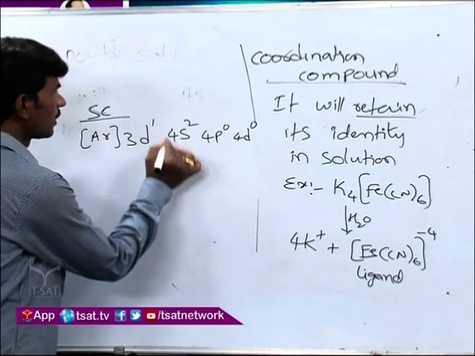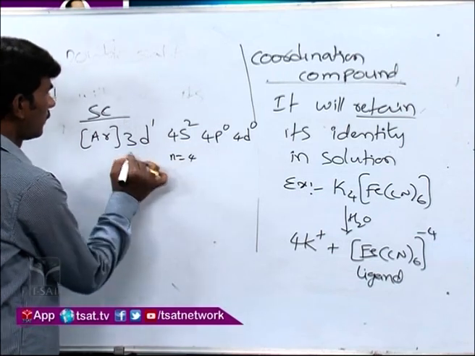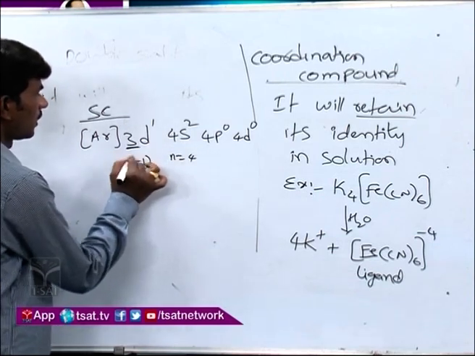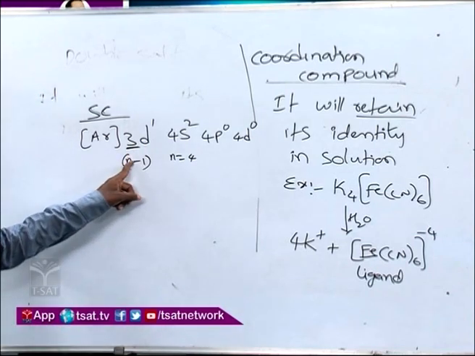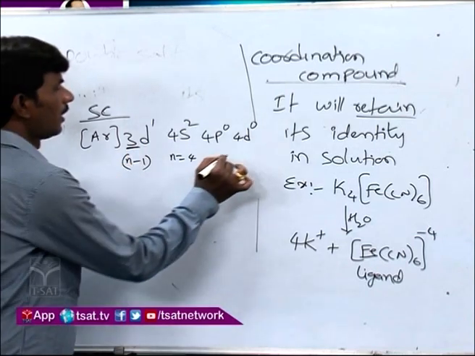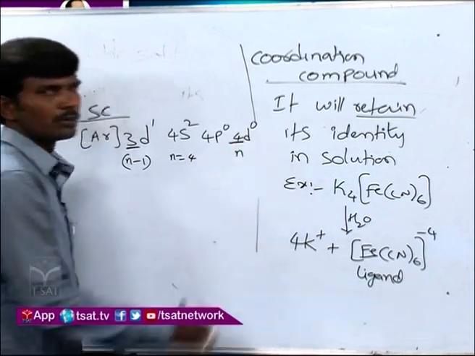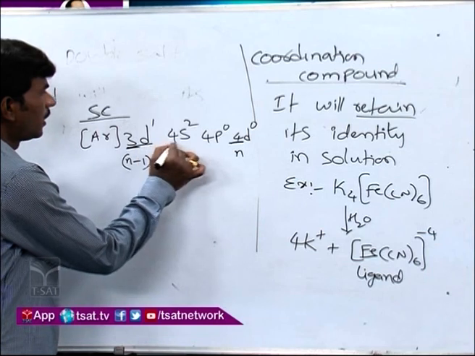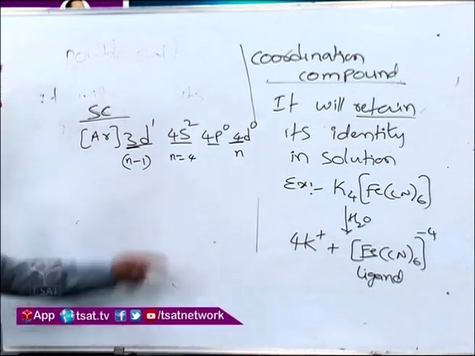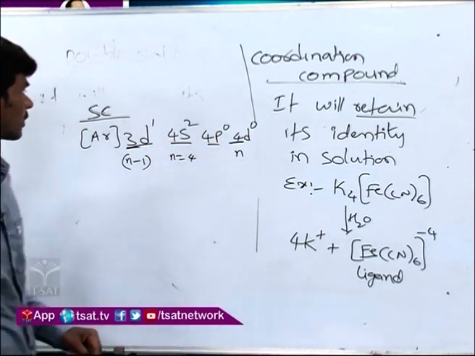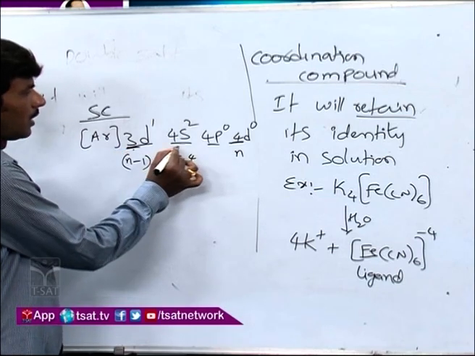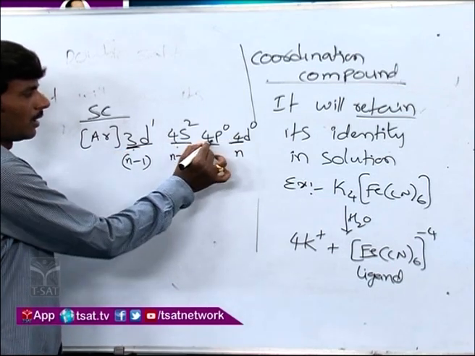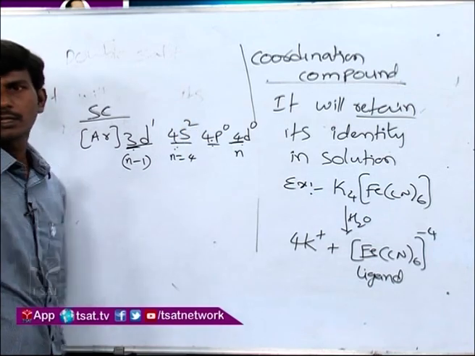Now you see, if I assume n is equal to 4, this 3 is called n minus 1. So n minus 1 d means the 3d orbital here in this particular example. Nd orbital means this 4d orbital. So this central metal atom scandium may use 3d 4s 4p orbitals or 4s 4p 4d orbitals. So this is (n minus 1)d ns np, or ns np nd orbitals it can use.